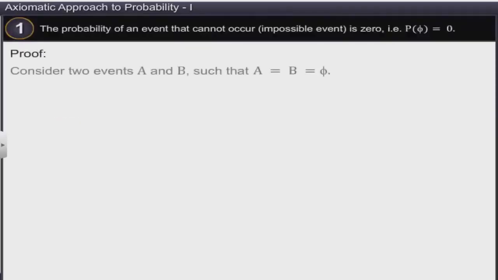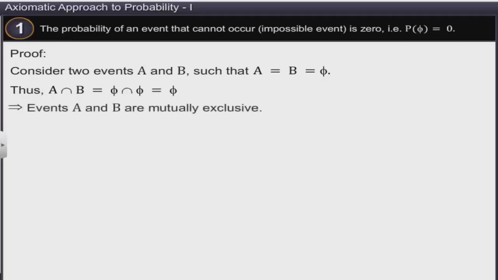Consider two events A and B such that both A and B are null sets. Thus, A intersection B is equal to phi. This implies that events A and B are mutually exclusive.